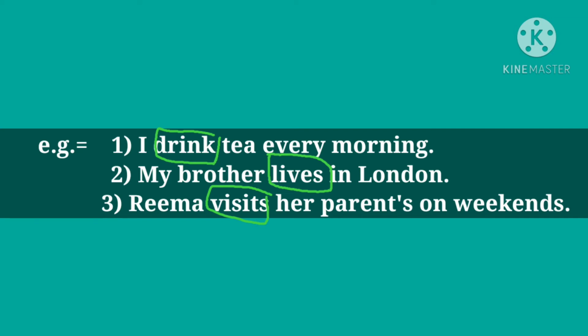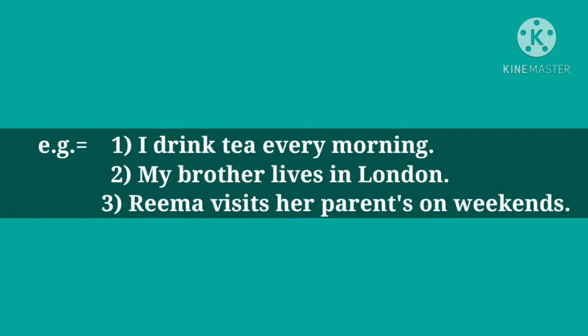Understood, student? In simple present tense, when we speak about he, she or it, to the main verb we add s or es. But when we speak about ourselves in simple present tense, the verb comes as it is in its base form. This much we learnt in the previous lecture.